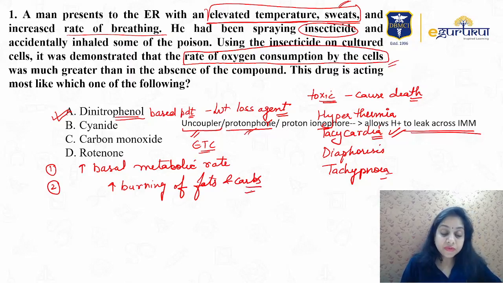If this is consumed, a person can lose weight up to 1.5 kg per week.